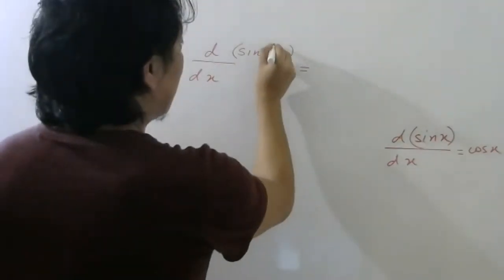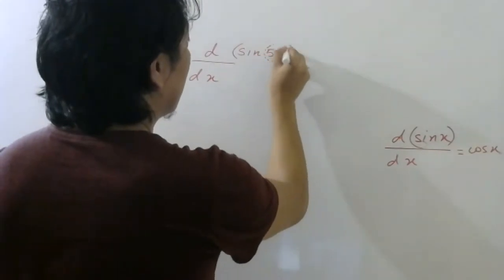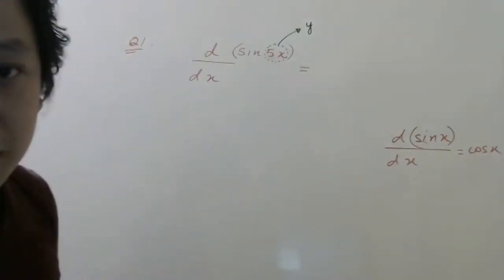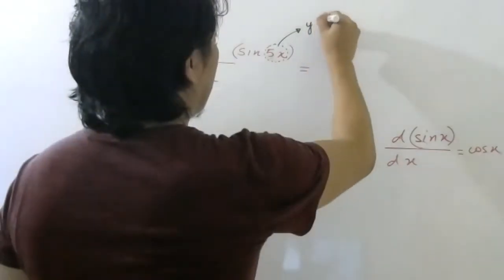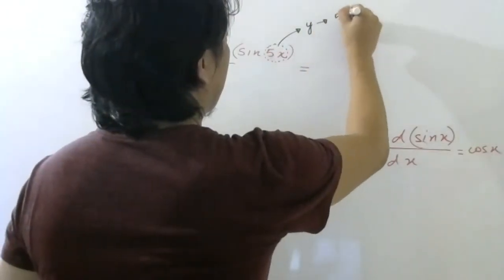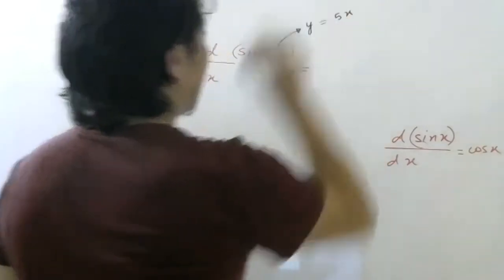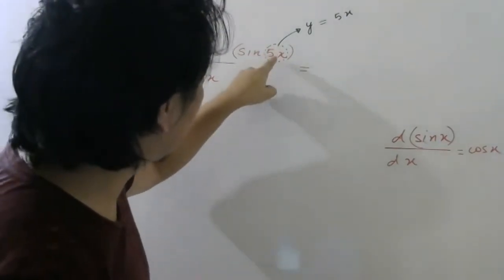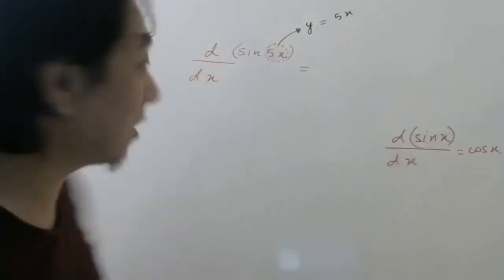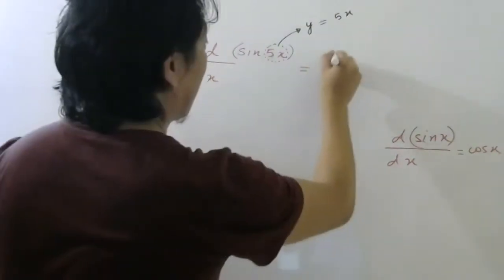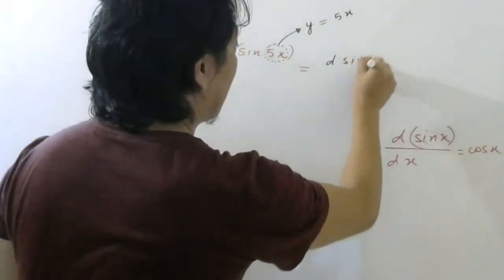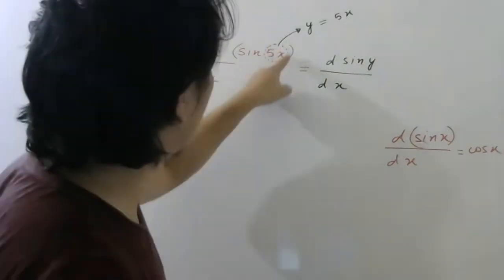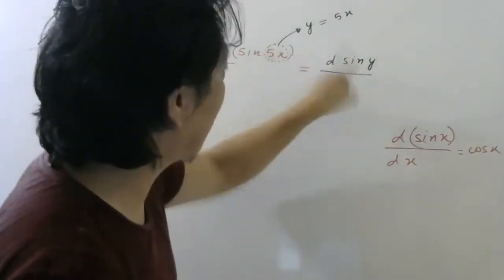Let me consider this quantity as some other variable y. So y is equal to 5x. Think like that. Whatever is given here, think of that as some other function. Once you do that, I can write d sin y by dx. Consider this quantity here as y and write like this.